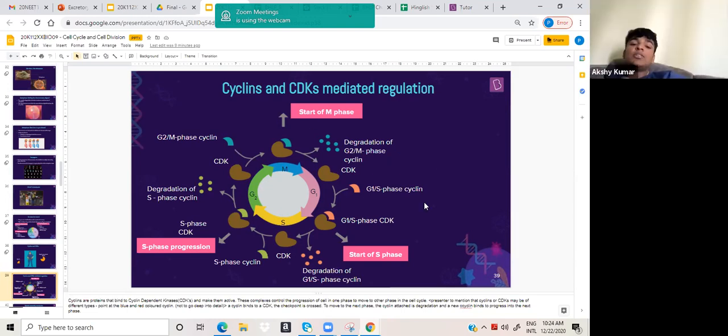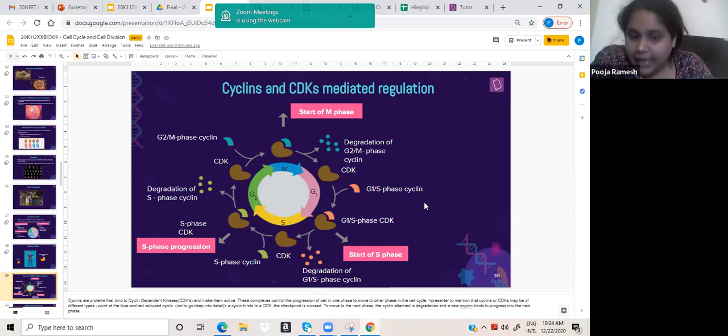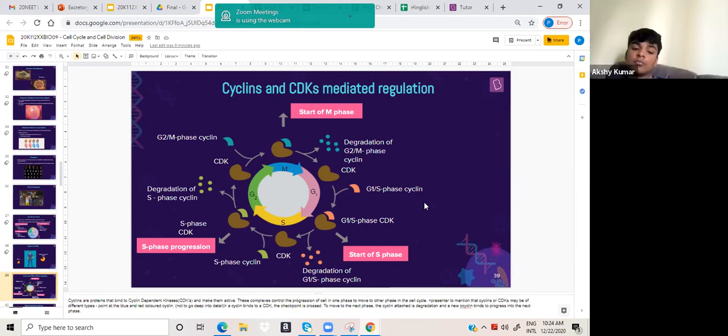I just need to know the name of the enzyme, and that cyclin dependent kinase activates the cyclin. Yeah, exactly. So if the cell has to cross the checkpoint, that means CDK should have bound with cyclin. That's the only thing you need to know.